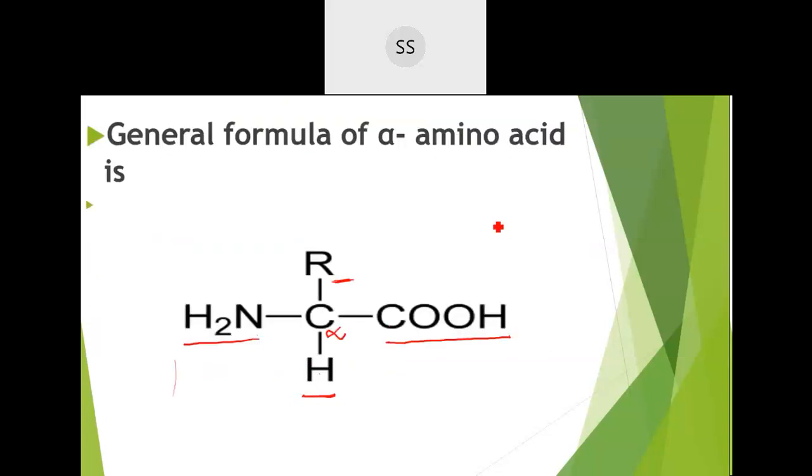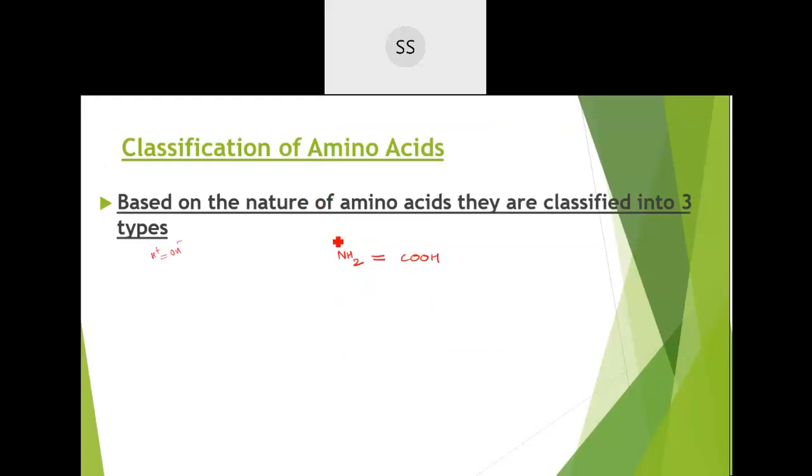Then the general formula of amino acids: to the carbon you have on one side the carboxylic acid, COOH group, and on the other side the NH2 group. The remaining carbon valency can be satisfied by hydrogen, which is fixed, and the other can change. It can be hydrogen or an alkyl group, depending on which different amino acids are formed. Now, classification we discussed based on the nature of the amino acids.